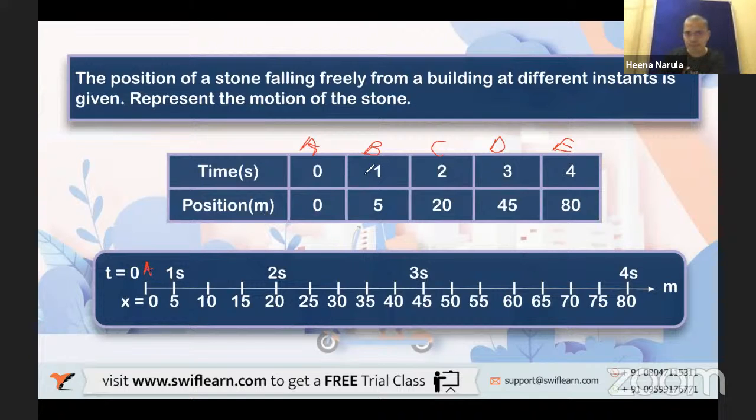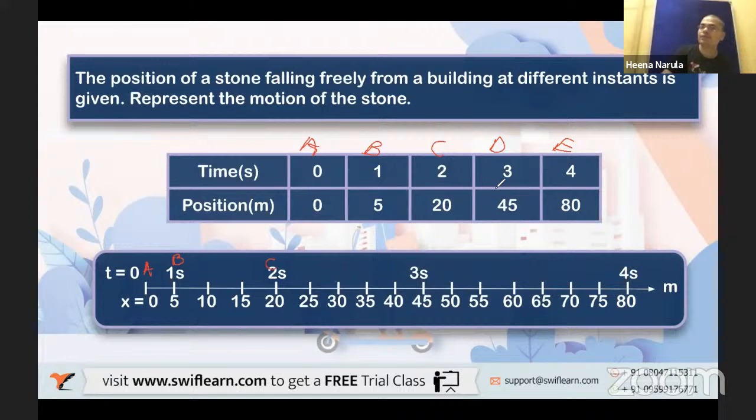Then at time t equal to 1 second, where is the position? The position is at 5 meters. You see this is in meters, so 5 meters. Which point is this? B point, very good. Then the C point: where to locate it? C point is at 20 meters, that is at 2 seconds. So this is the location of the C point.